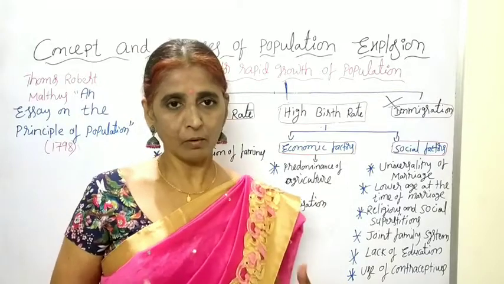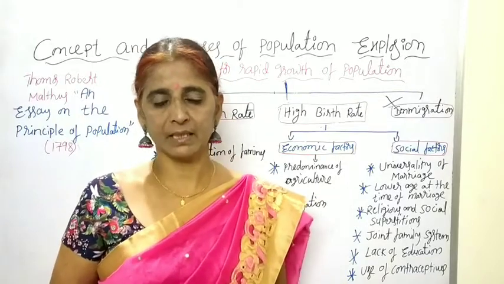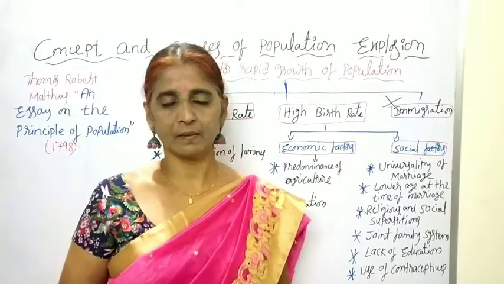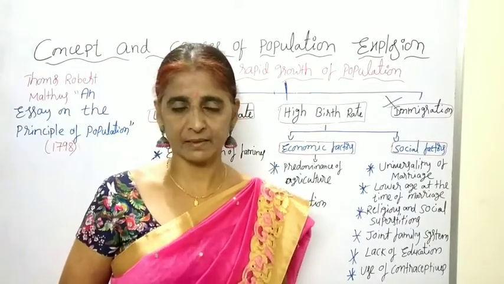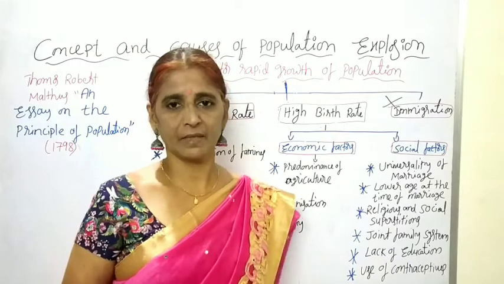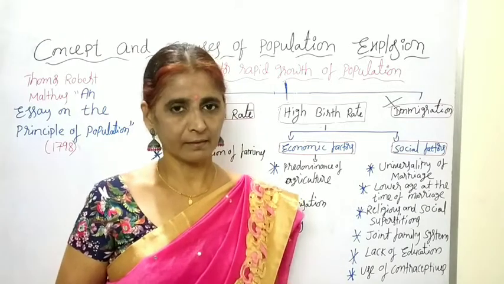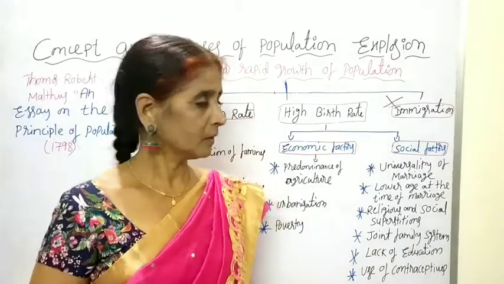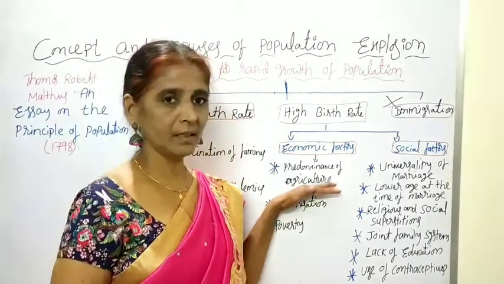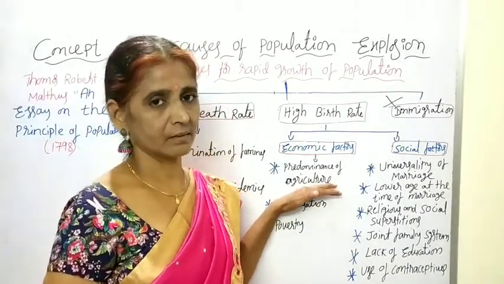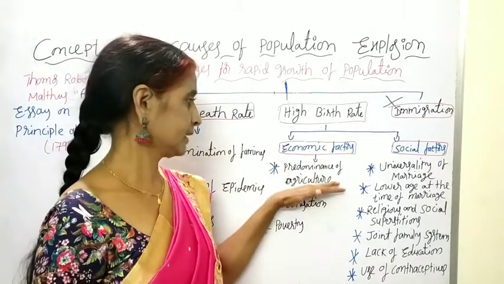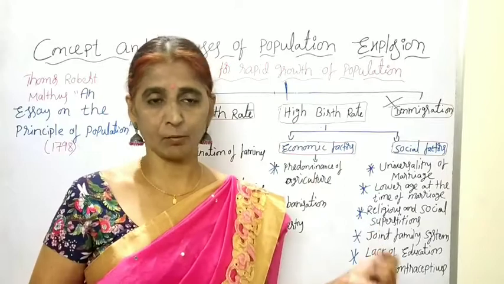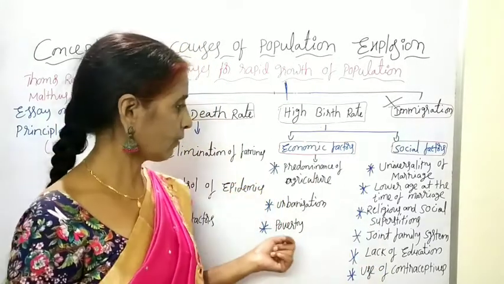Whenever more of the labor force depends upon agriculture, they will definitely choose to have more children. Why? Because agriculture is a labor-oriented industry, and more labor is required to work in agriculture. Hence they will produce more children to work in the field. It is one of the main reasons for the high birth rates in our India. The children are considered an asset instead of a burden in agricultural families.